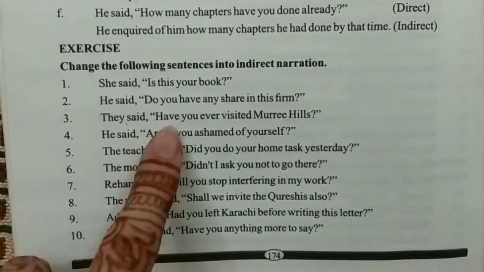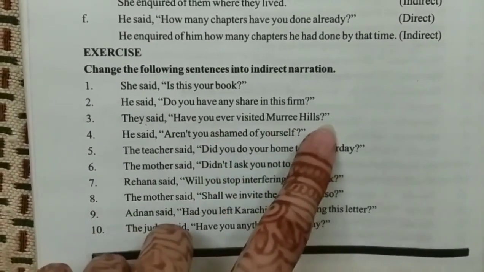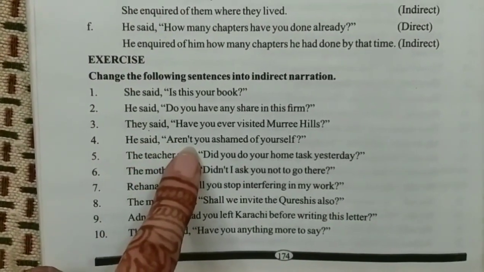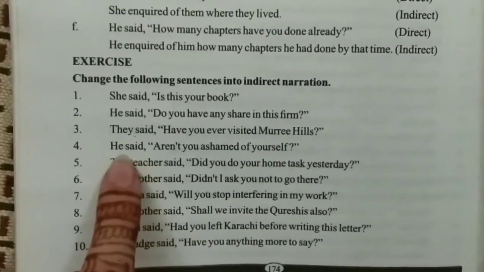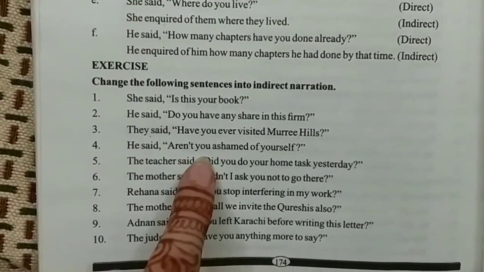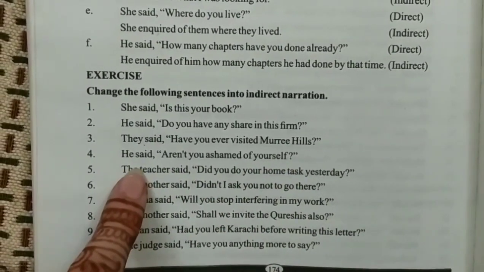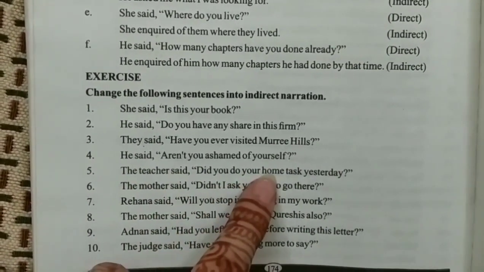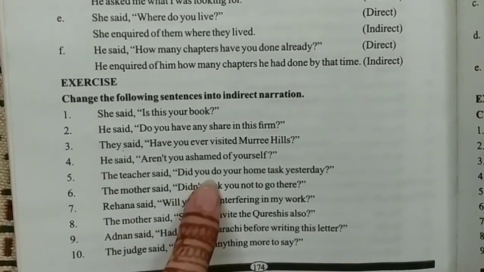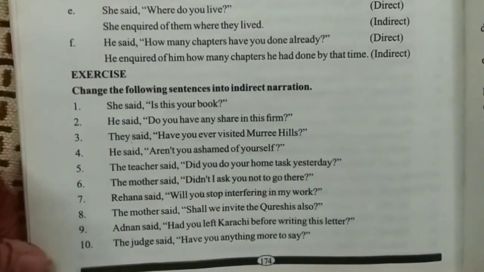They asked if I had ever visited Murray Hills. Number 4, he said, aren't you ashamed of yourself? He asked if I were not ashamed of myself. Number 5, the teacher said, did you do your home task yesterday? The teacher asked if I had done my home task a day before.